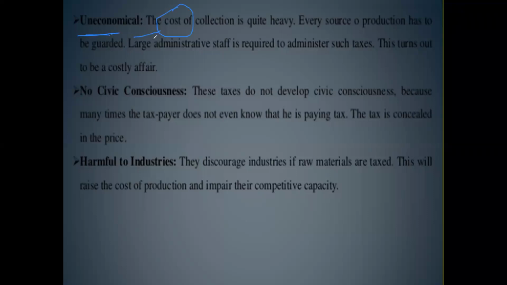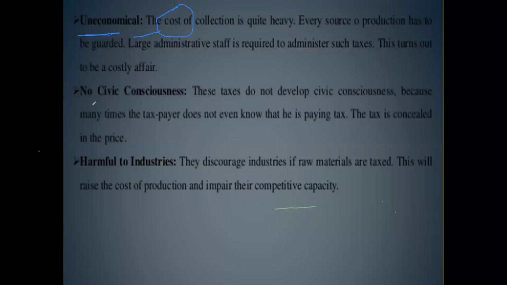Collection of indirect tax involves more cost to the tax collecting authorities. Because in the previous class, I mentioned, in case of direct taxes, there is no broker between government and the taxpayer. There is no mediator, no agent. Whereas in case of indirect tax, as the name itself implies, indirectly we are paying the tax to the government. Mediators are there, brokers, shopkeepers, sellers, purchasers, producers are there. From them the government has to collect tax. So it involves a lot of cost. That is why they are uneconomical.